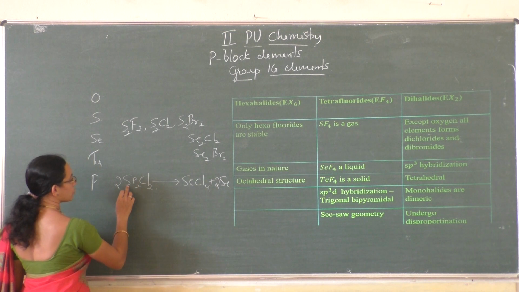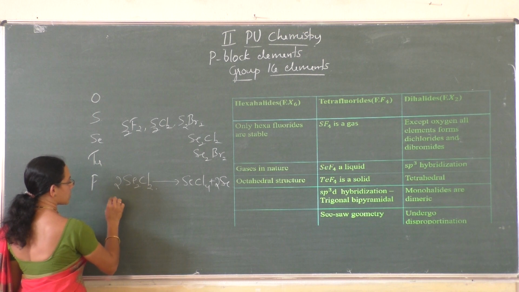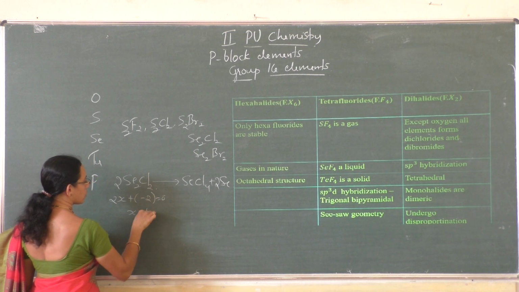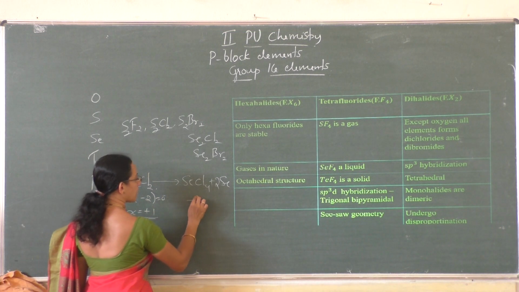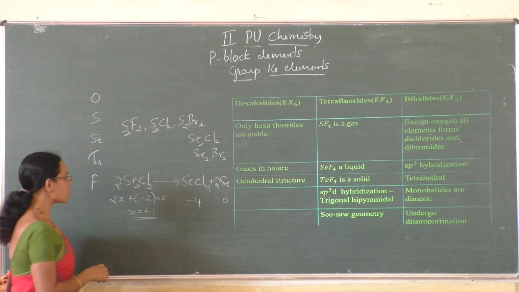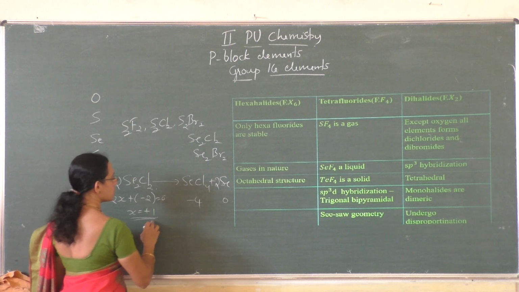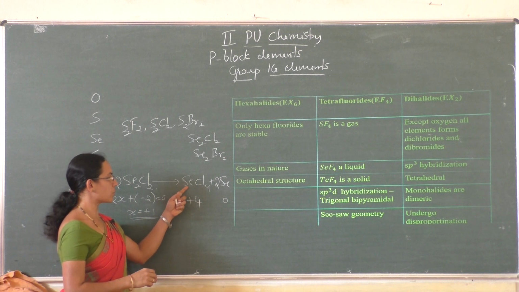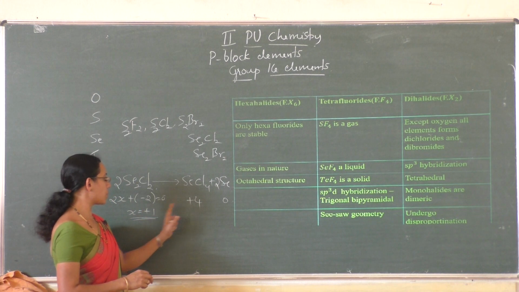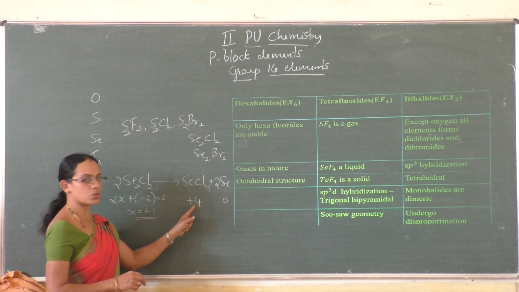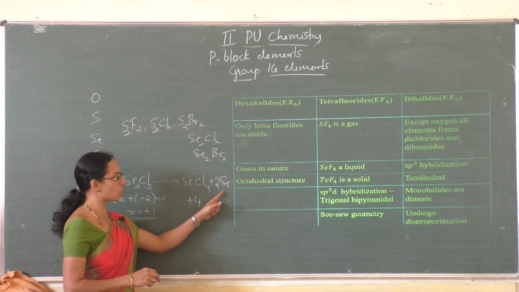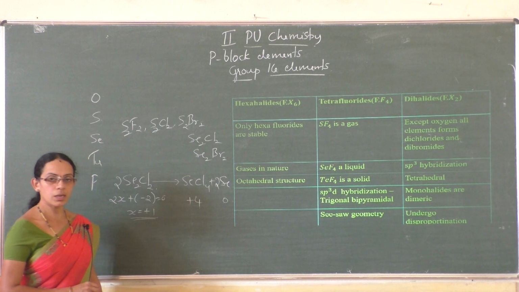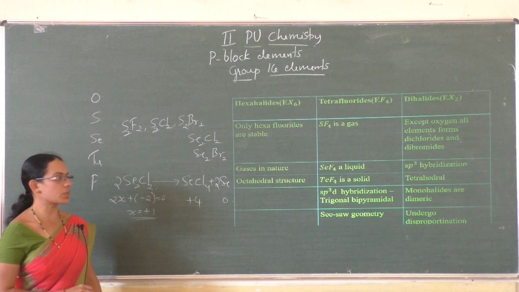Here in Se2Cl2, if you take the oxidation state of selenium as x, 2x plus minus 2 is equal to 0, x is equal to plus 1, and here it is minus 4 and this is 0. So it undergoes oxidation and reduction. Selenium has oxidation state of plus 4 in SeCl4. So plus 1 is increased to plus 4, that is it undergoes oxidation, and plus 1 is decreased to 0. In the elemental state the oxidation state is 0, hence it undergoes simultaneous oxidation and reduction. So this undergoes disproportionation, right?